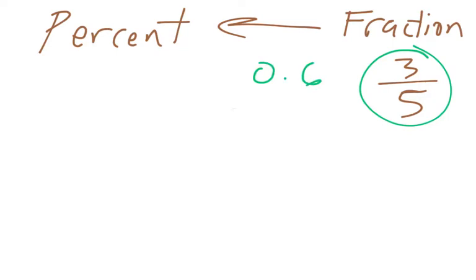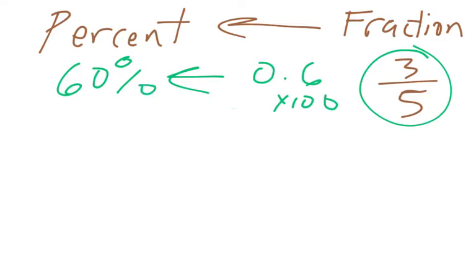Okay, now that's a decimal, right? Now all you've got to do is make your decimal into a percent: multiply it by 100. When you do that, you get 60%. All right, so that's how you make a fraction into a percent. Divide your numerator by your denominator, and then you have a decimal. Multiply it by 100.